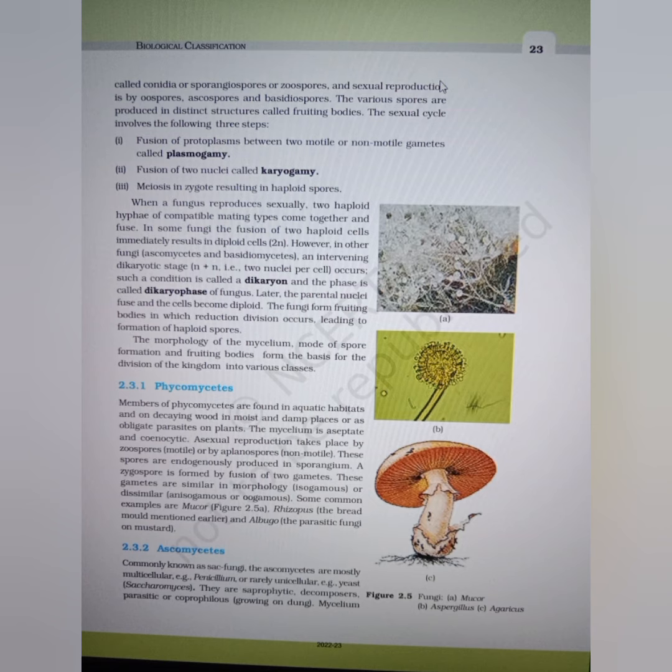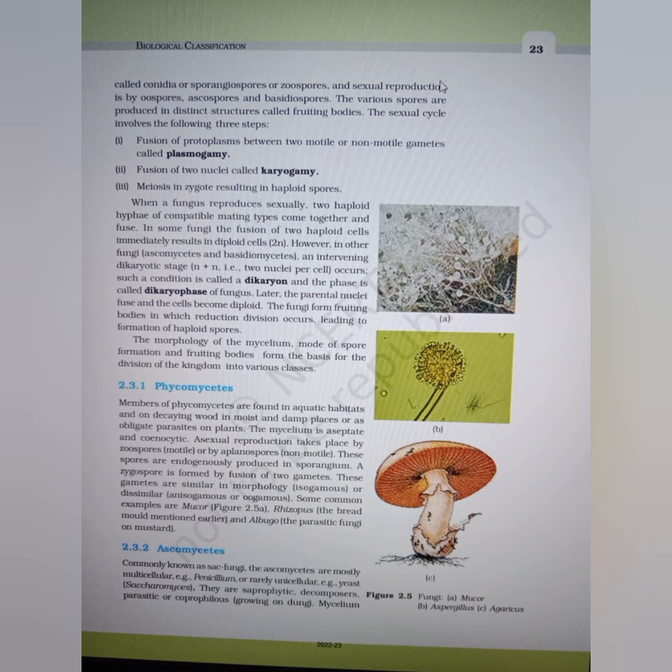Ascomycetes, commonly known as sac fungi. Ascomycetes are mostly multicellular, for example Penicillium, or rarely unicellular, for example yeast, Saccharomyces. They are saprophytic, decomposers, parasitic, or coprophilous, growing on dung.